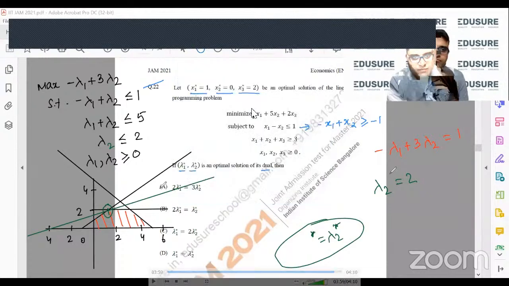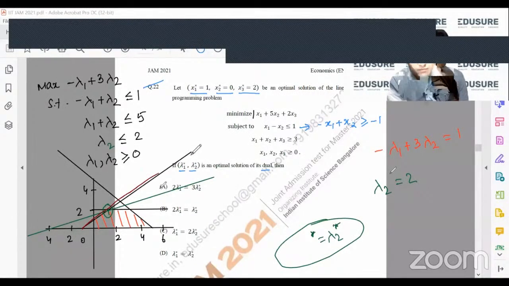Sir, for this one, I think it is a very basic doubt, but for minus lambda 1 plus lambda 2 less than equal to 1, I feel that we should have shaded the portion towards the left hand side rather than the right hand side. I don't understand why I'm unable to understand that basic point. No, that's okay. So basically, this is the line that you're talking about. Yeah, that's right.